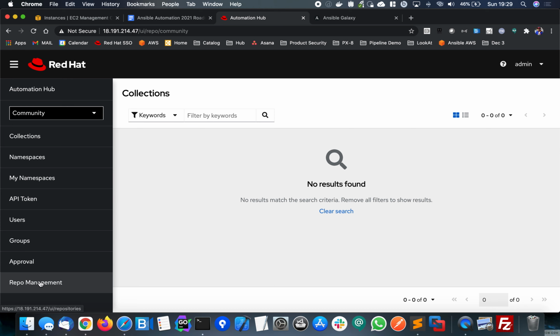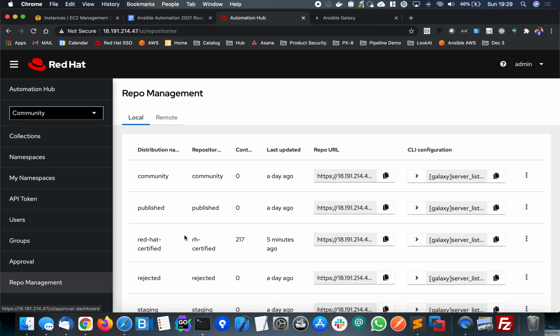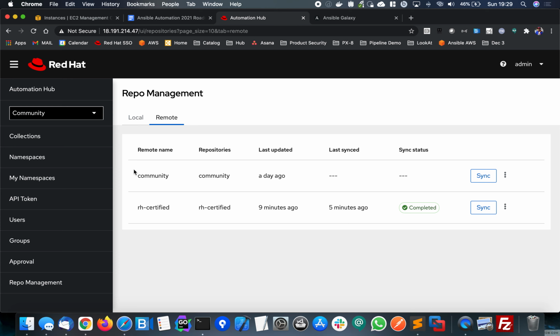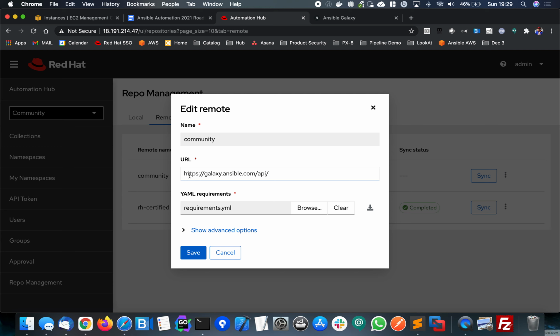That's quite easy. You go to repo management, and under remote repos, you can see here, here's the community repo. It's got no details about synchronization because it's completely fresh, unlike the Red Hat certified one that I did in the previous video. So clicking on community and edit, we get the URL pointing to galaxy.ansible.com, and then we get the option to specify a requirements YAML.